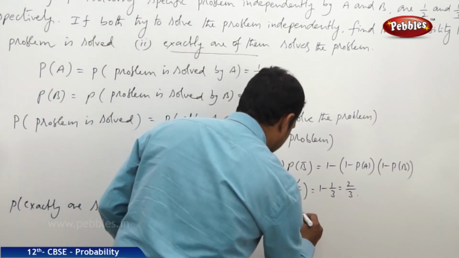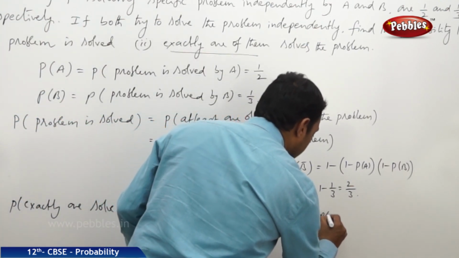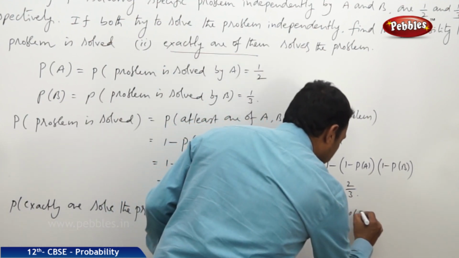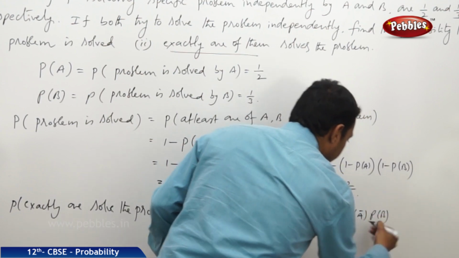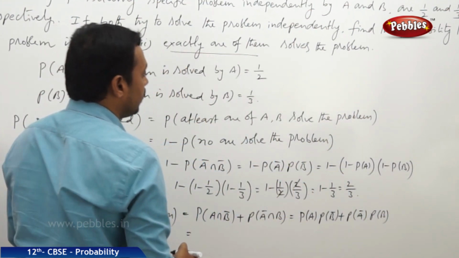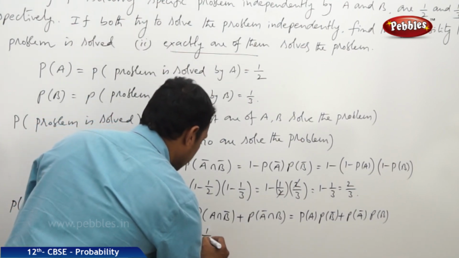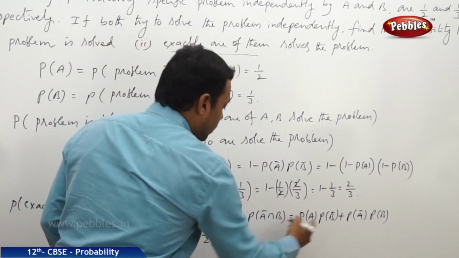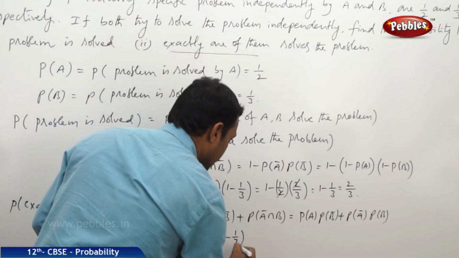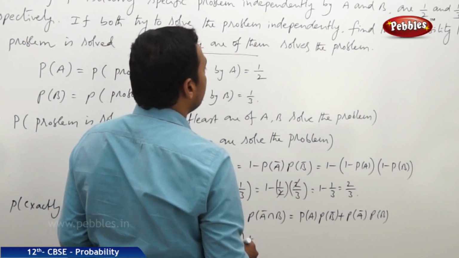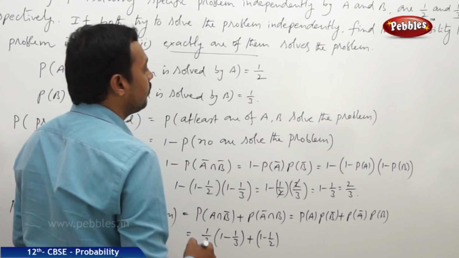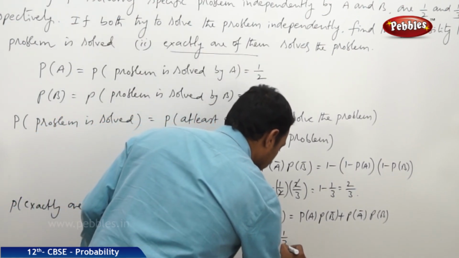Now this can be taken as P of A into P of B bar plus P of A bar into P of B. Now this is equal to P of A is 1 by 2 into P of B bar is 1 minus P of B, that is 1 by 3, plus P of A bar is 1 minus 1 by 2 into P of B is 1 by 3.